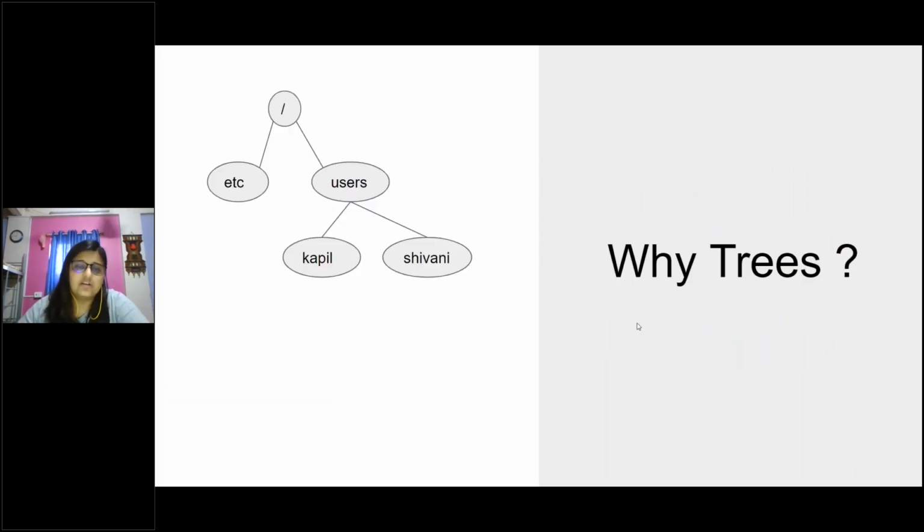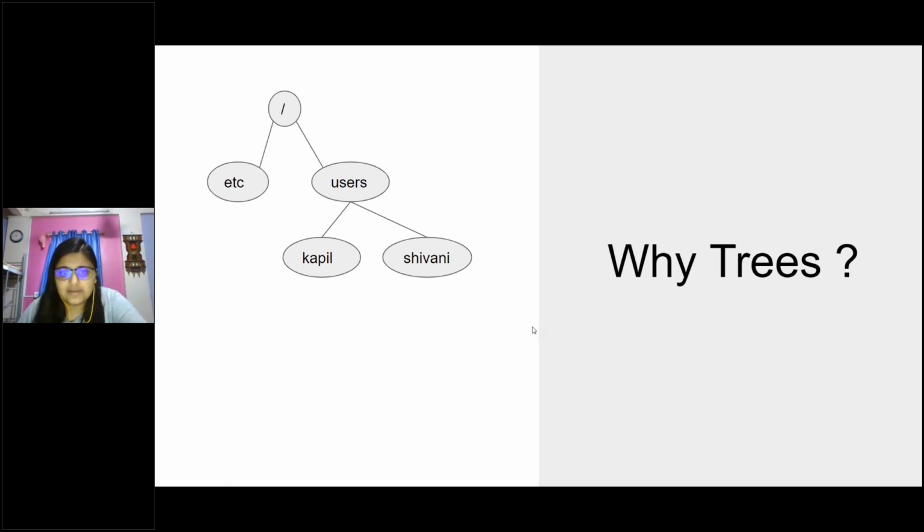Yeah, so before we move to what a try is, let us understand why exactly we need trees, right? We do have arrays, we do have linked lists, we do have various other data structures, but why exactly do we need trees as such? As you can see, there is a tree that I have drawn. Just by looking at it, you can visualize that it is nothing but a folder structure of your Linux file system. There is a root folder, an etc folder, a users folder, and there are Kapil and Shivani, two users as of now that have been created, right?